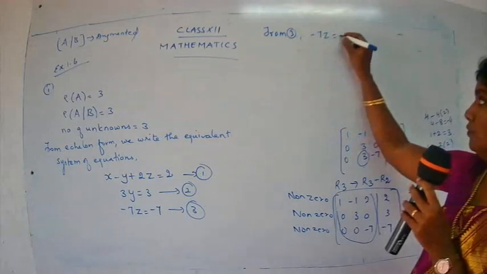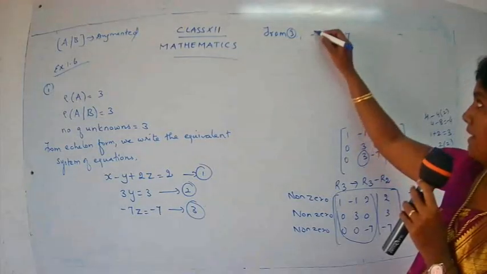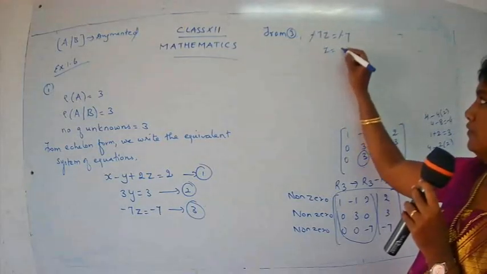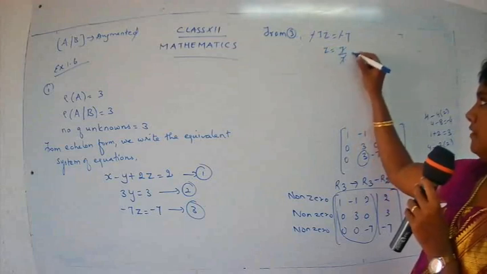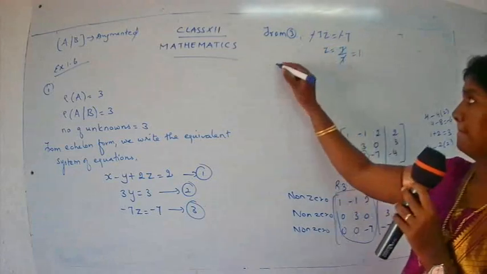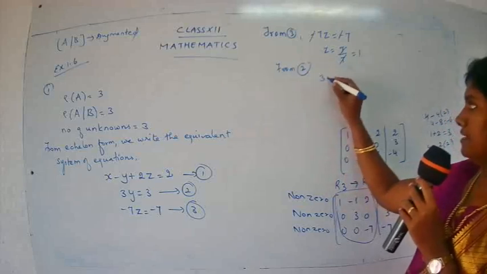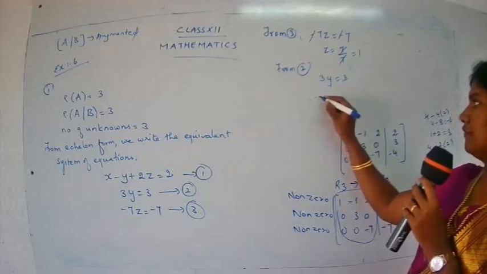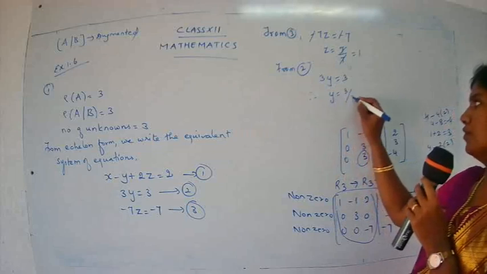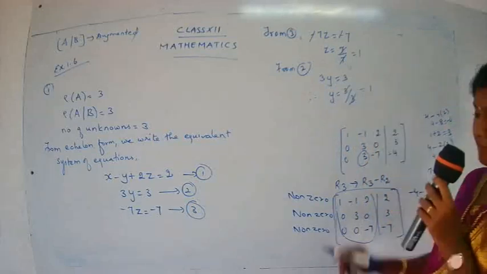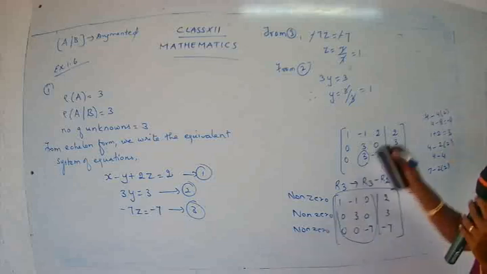So from 3, minus 7z is equal to minus 7. So minus minus goes off. So z is equal to 7 upon 7, which is equal to 1. Then from 2, 3y is equal to 3. Therefore, y is equal to 3 upon 3. Again, it gives you 1.